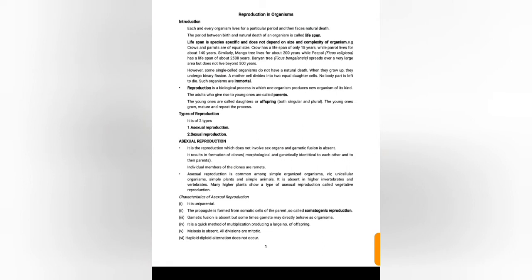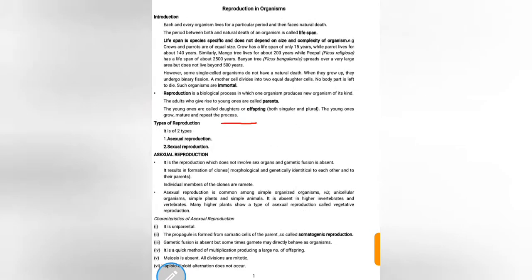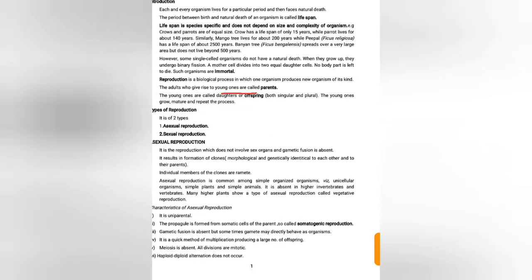Reproduction is a biological process in which one organism produces young ones of its own type. The adult organisms which give rise to young ones are called parents, and the young ones are called offsprings or daughters. The young ones also grow, mature, and repeat the same process as the parent. So it is a cyclic process.